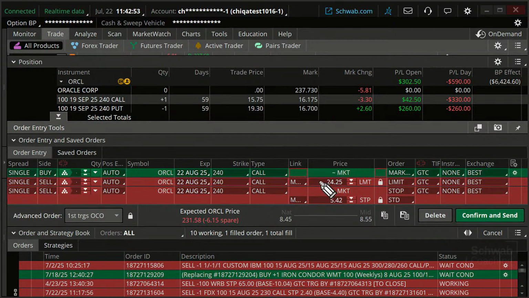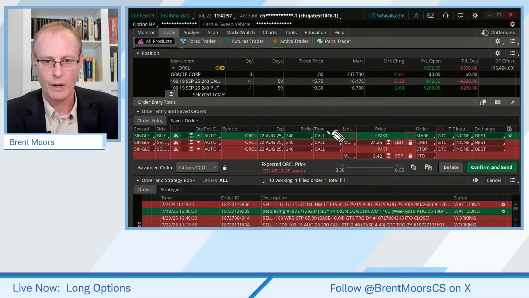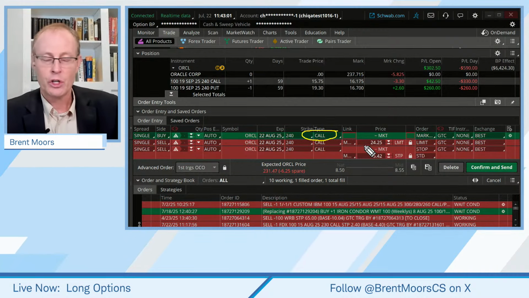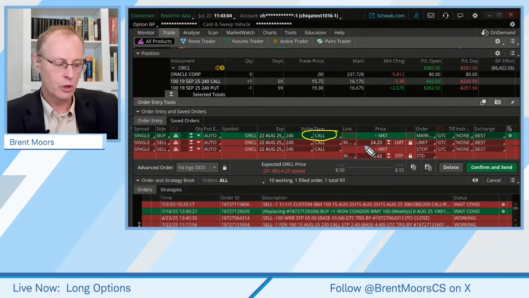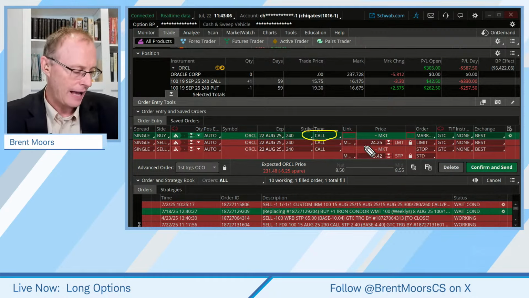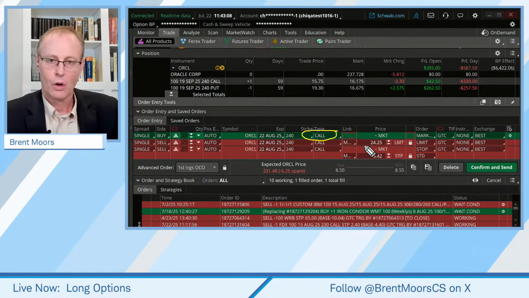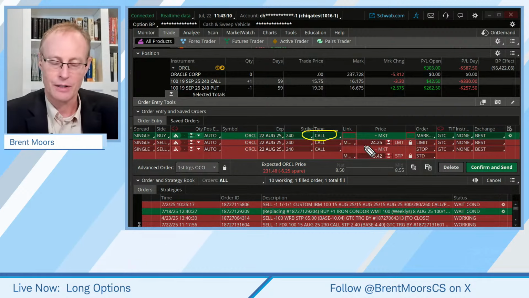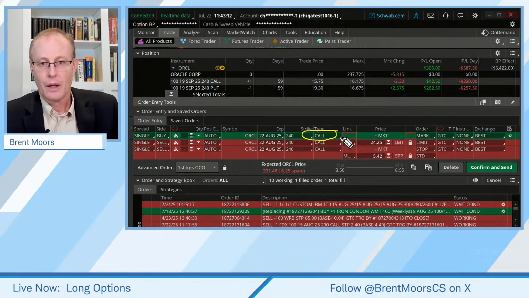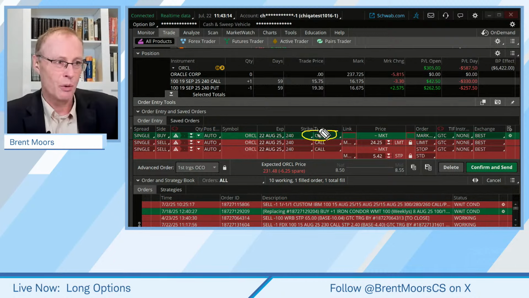So here's the point. You can do trades based on the stock price, which is what we did on the entry on this. You can do them based on the option price. In our first two example trades, FedEx and Adobe, we did it based on the option price. This one, we could actually do a mix if we wanted to.